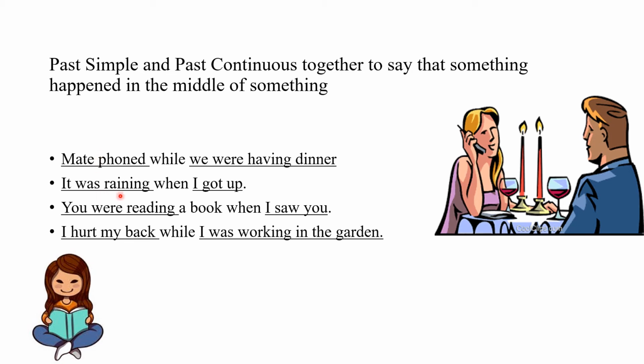Similarly, it was raining when I got up. You were reading a book when I saw you. I hurt my back when I was walking in the garden. In all these examples, there is one part of past indefinite and the other part is of past continuous to show that when something was happening, something else happened.